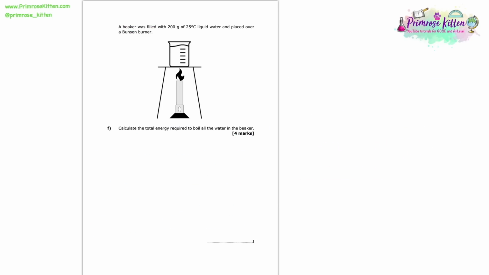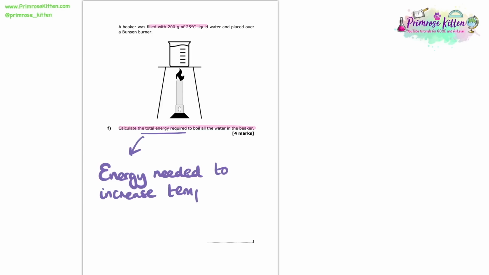A beaker was filled with 200 grams of 25 degrees C liquid water and placed over a Bunsen burner. Here we're asked to calculate the total energy required to boil all of the water in the beaker. Now this is a clever question, okay? Total energy required. We need to consider here that we need to increase the temperature of that 25 degrees C liquid up to 100 degrees. Then we're being asked about boiling it all as well.